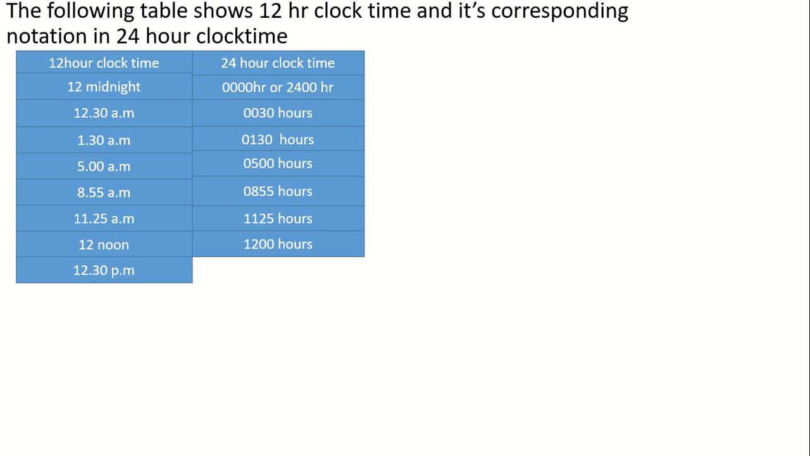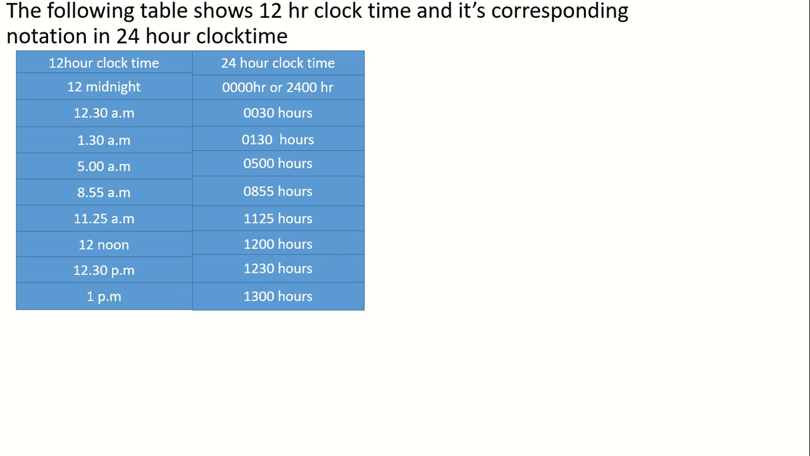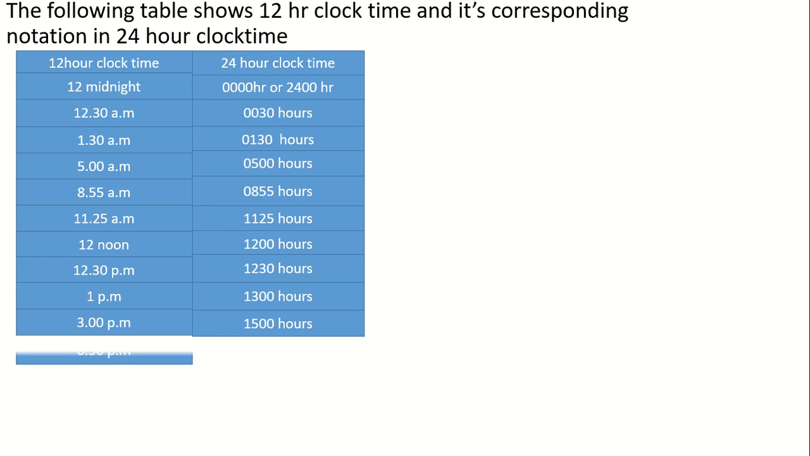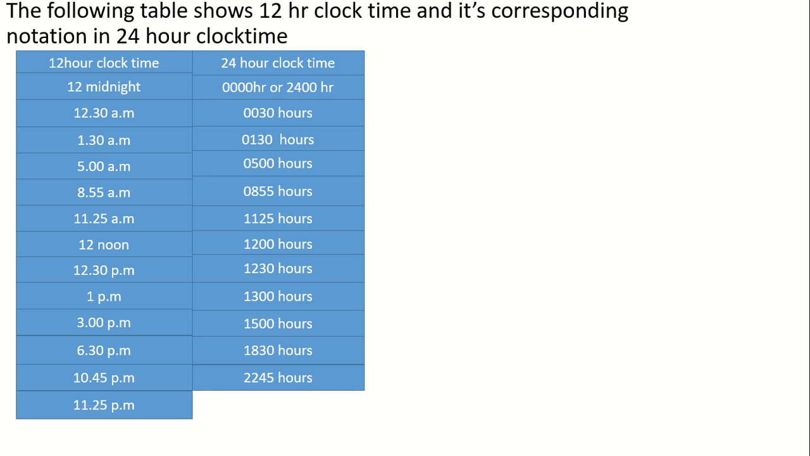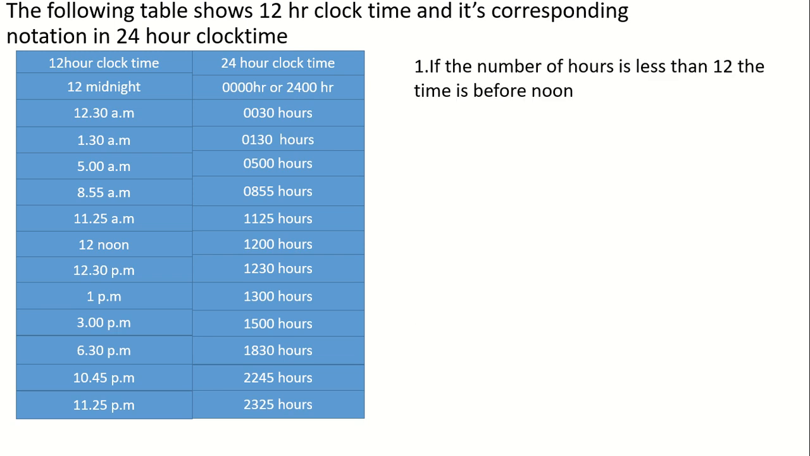If it is 12:30 p.m., 1230 hours. 1 p.m., 1300 hours. 3 p.m., 1500 hours. 6:30 p.m., 1830 hours. 10:45 p.m., 2245 hours. If it is 11:25 p.m. in 12-hour clock time, the time in 24-hour clock time is 2325 hours.